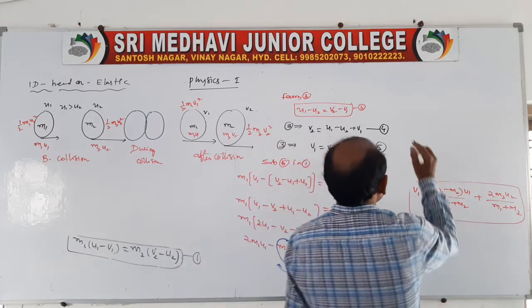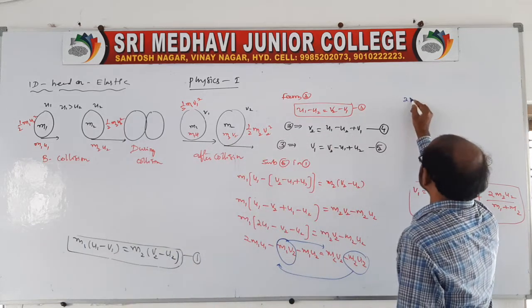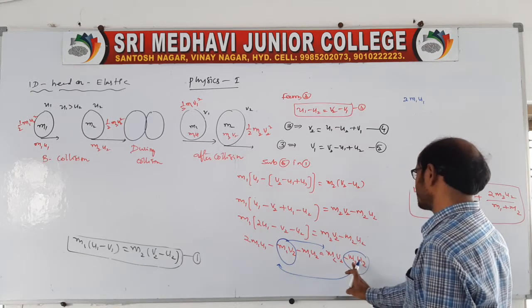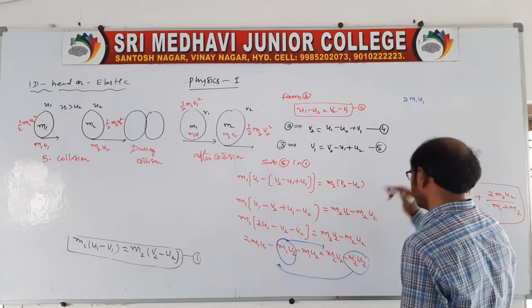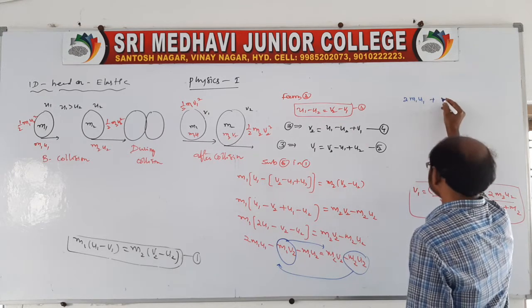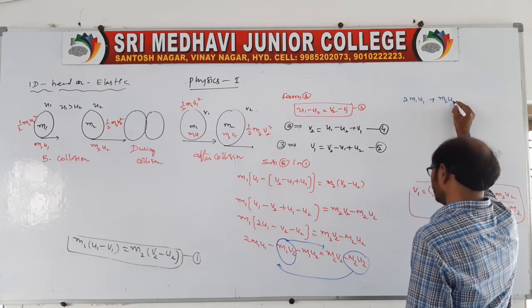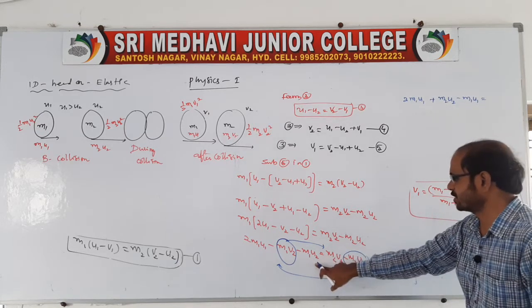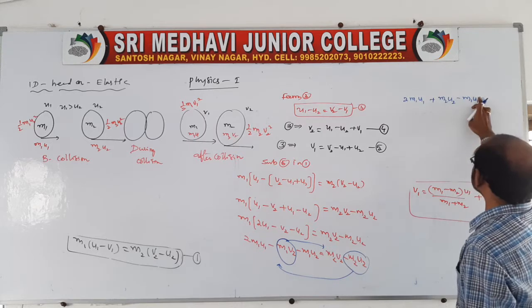So you write here the final expression: 2m1 u1, right? So we are bringing this, so that here it becomes minus. The minus becomes plus: m2 u2 minus m1 u1 is equal to, because here minus m1 u1 is there, m1 u2 is there, you write as it is.